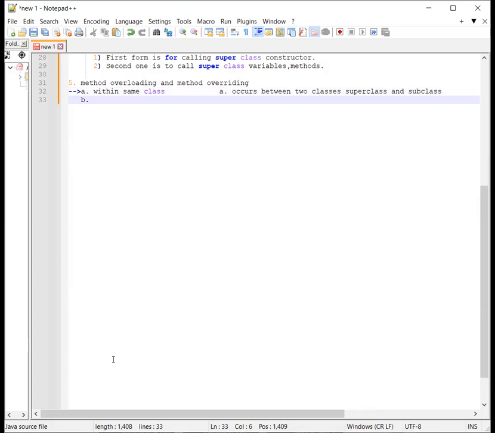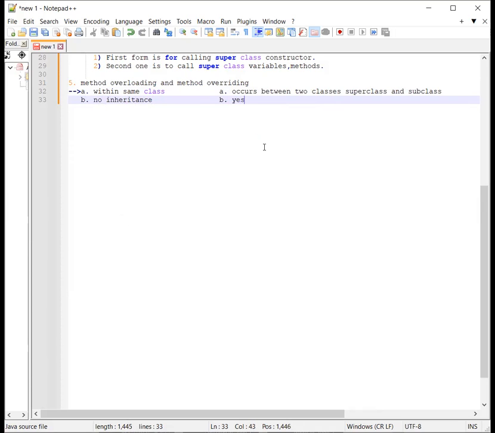Then, since overloading involves only the same class, no inheritance is involved. But since method overriding occurs between the superclass and subclass, inheritance is involved.